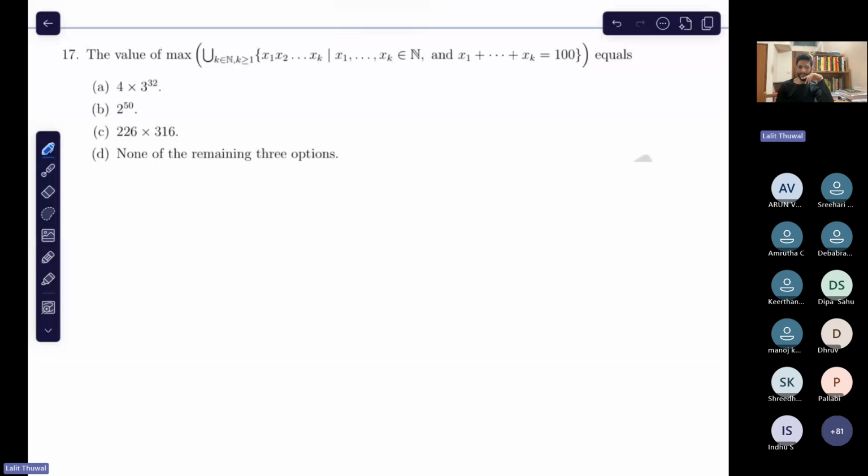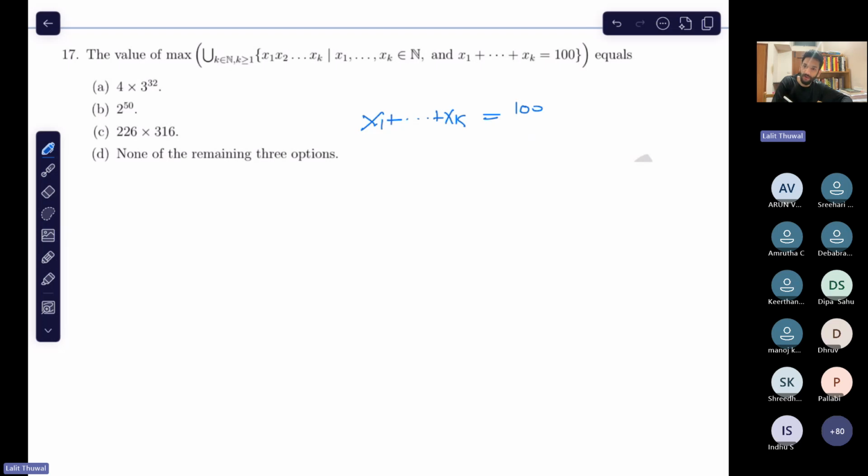The question says, okay, then you will try. Because some of you might not understand the language quickly: the maximum value will be attained because there are only finitely many elements in the set. So whenever you take some partition of 100, suppose you have a partition of 100. Partition means you divide 100 into a sum of integers less than or equal to 100.